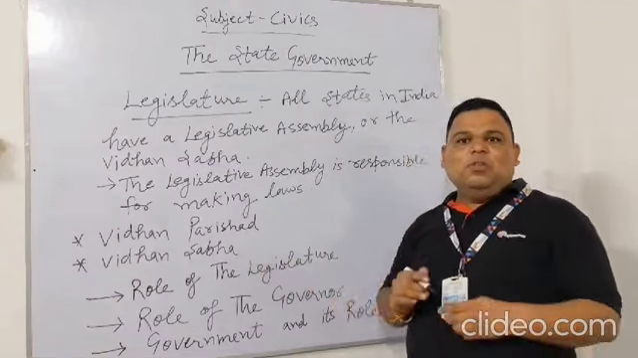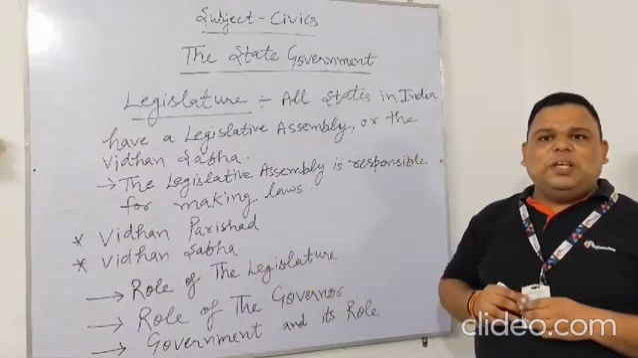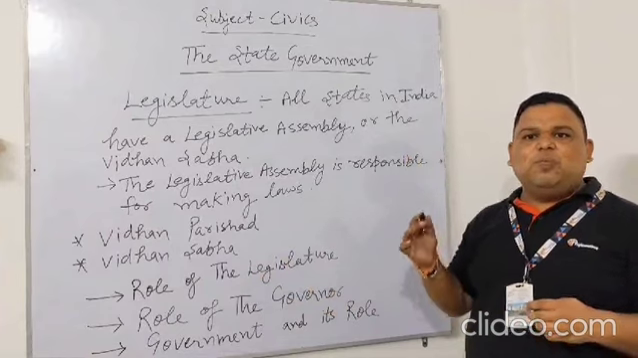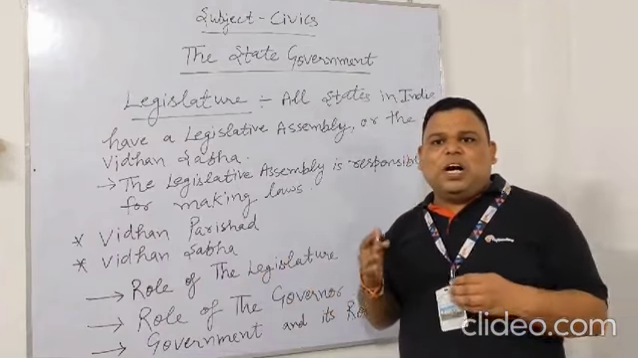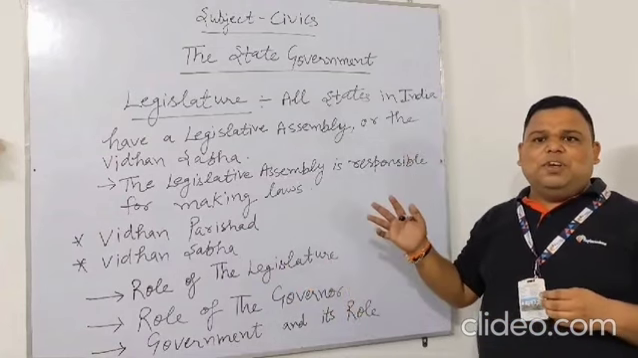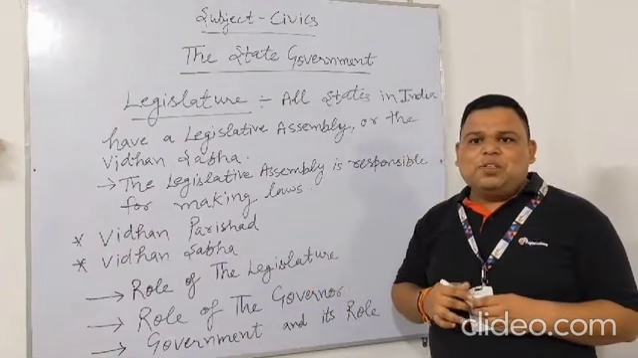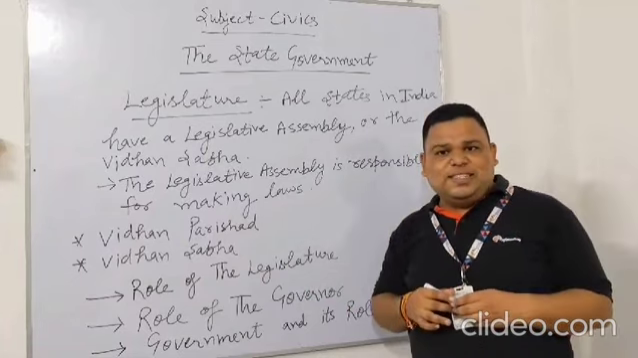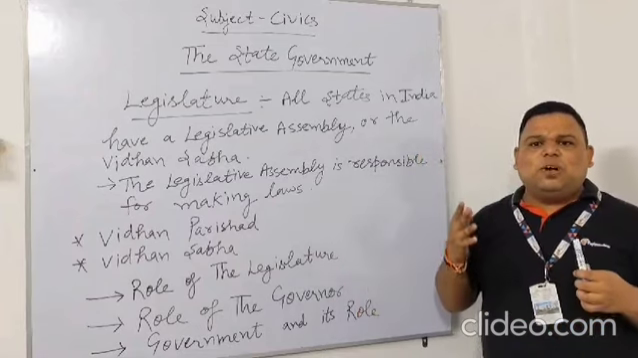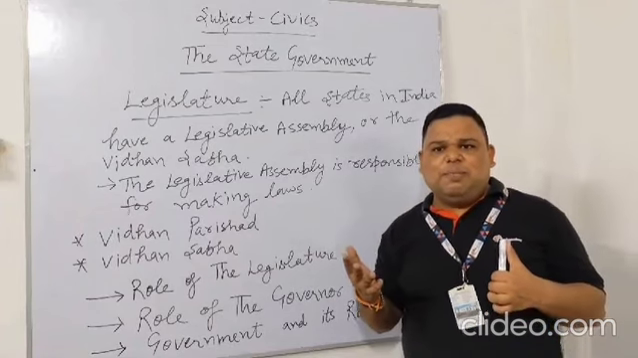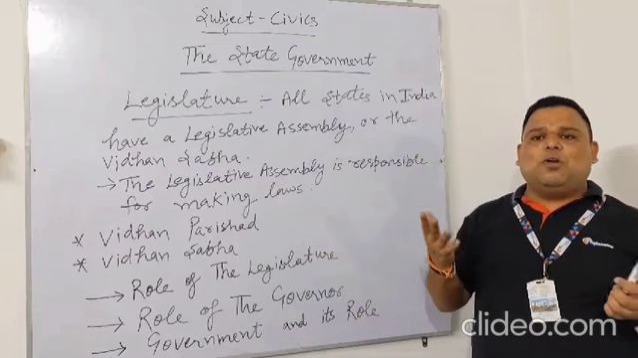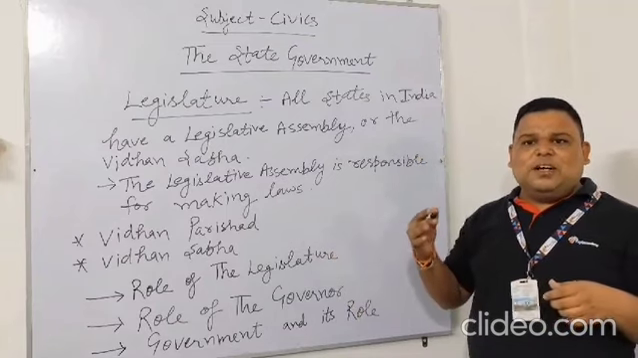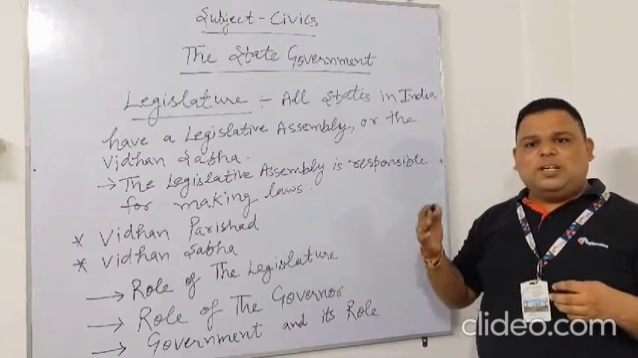Vidhan Sabha. Now the Legislative Assembly is directly elected by the people of the state. The members of the assembly are elected for a term of 5 years. For the purpose of election, the state is divided into small areas known as constituencies. Each constituency elects one member of the Legislative Assembly, or MLA, and the group of these elected MLAs ultimately forms the government of the state.